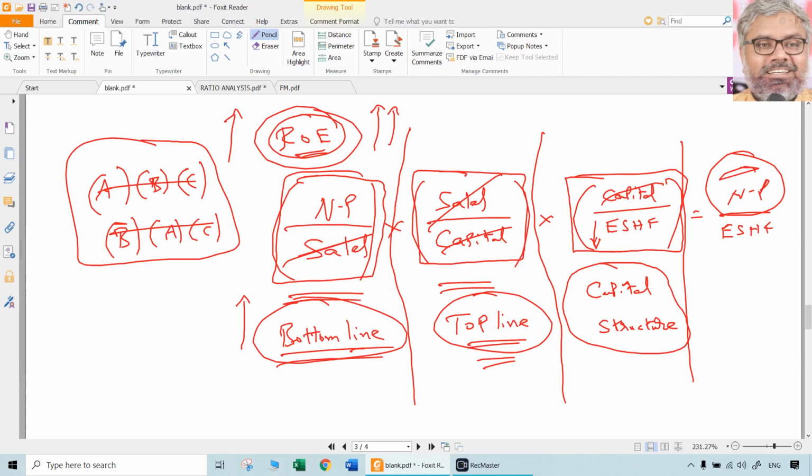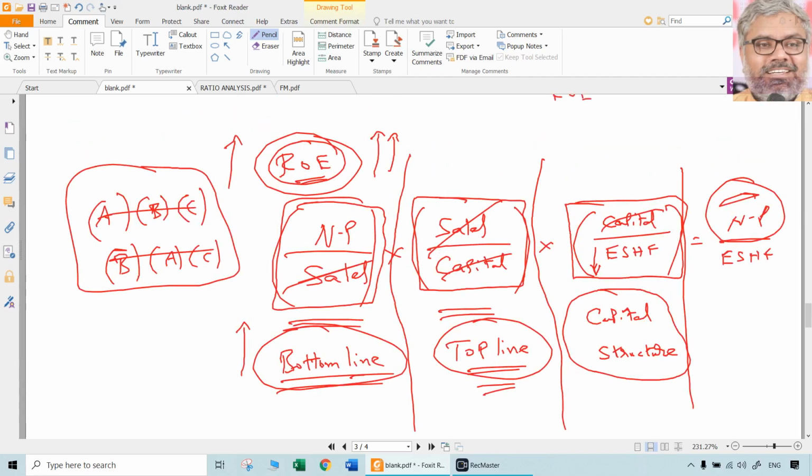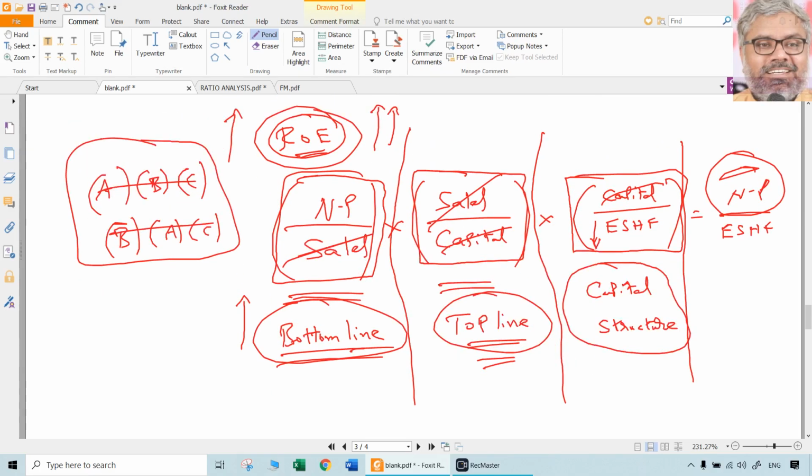In other words, indirectly, the financing decisions of the organization, by structuring the capital, also have an impact on the return on equity. So all these three put together will enhance return on equity. So the finance manager or CFO has to do his job by maintaining a reasonable amount of debt in the capital structure, which is good. It has to be there. As we know, in this technical point, it will enhance the return on equity.